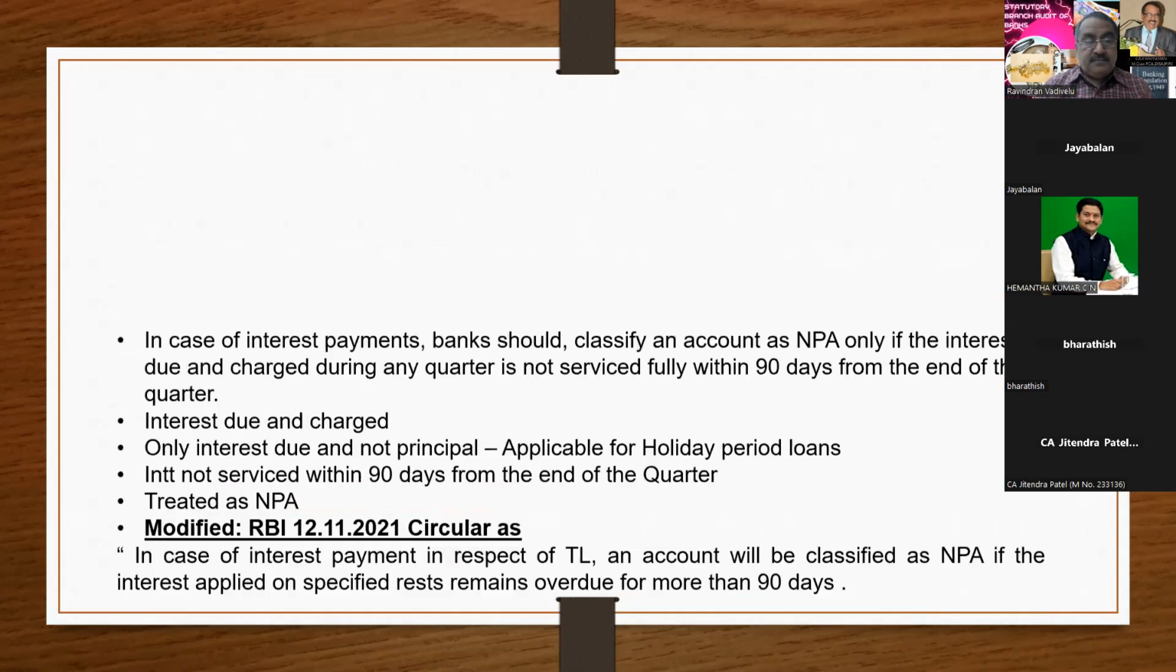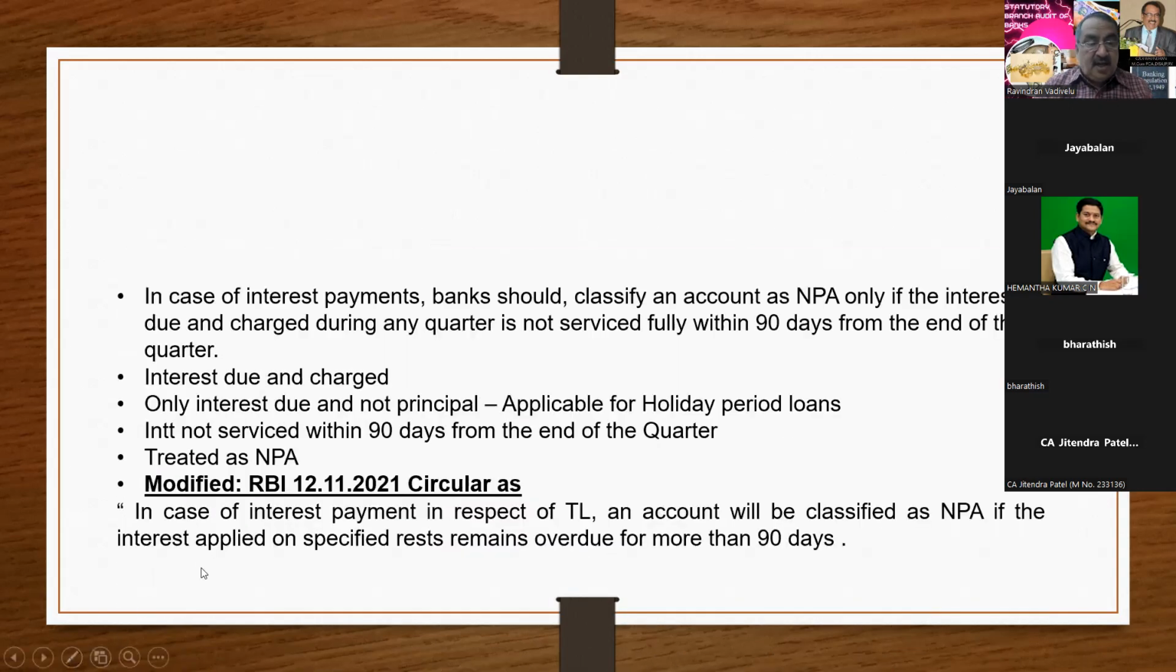Here, you go to the last point, 12/11/21. It says, in case of interest payment in respect of term loan, an account will be classified as NPA if the interest applied on the specified days is overdue for more than 90 days. So here, the interest is applied on the term loan. If that interest is not serviced for more than 90 days, then that account will be termed as NPA. This is a basic thing.